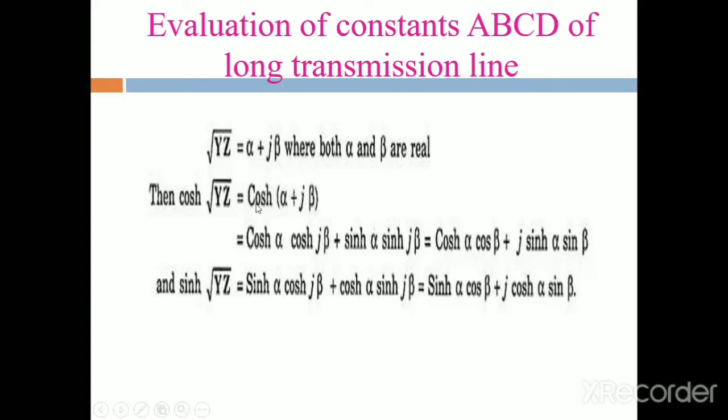What is the formula for cosh of A plus B?